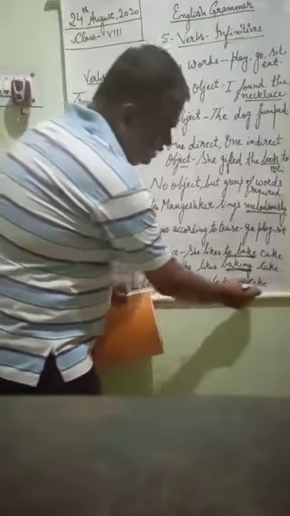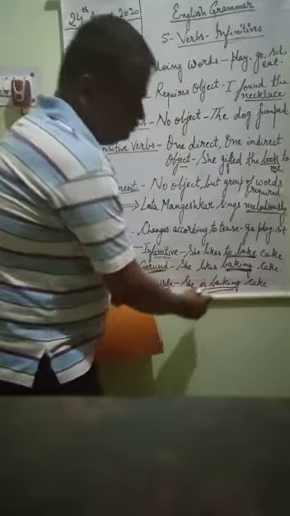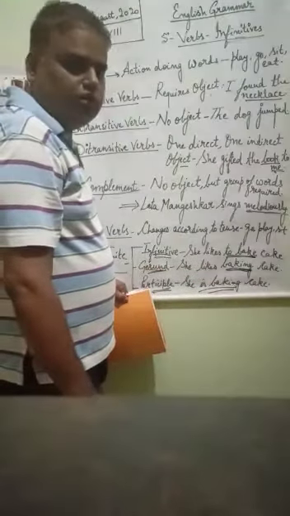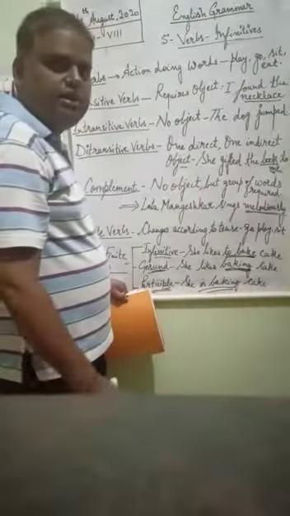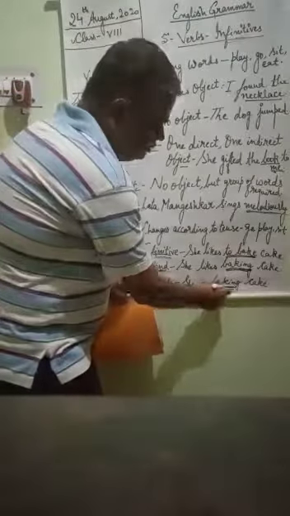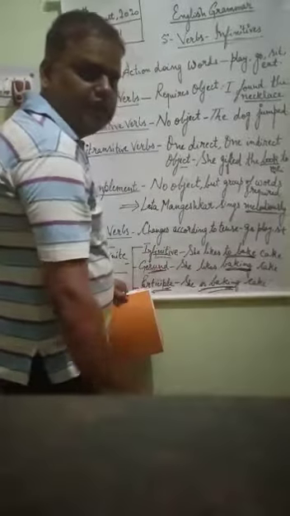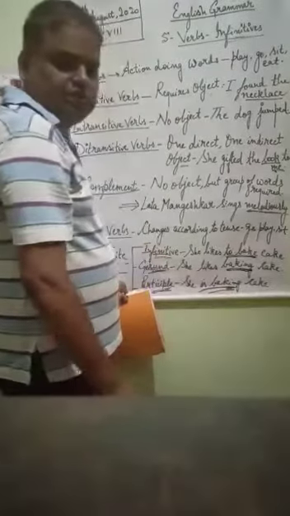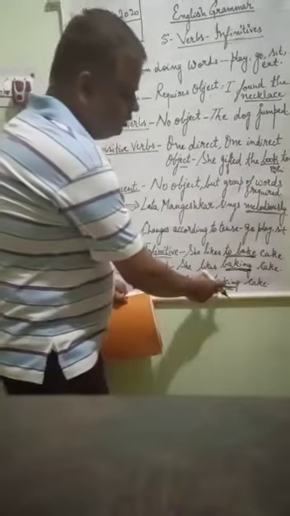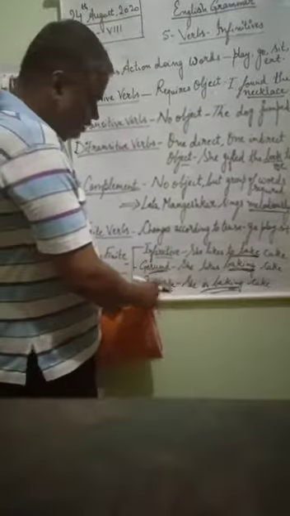Suppose that she is baking cake. Here it is not coming like a noun, but it is coming like a verb. She is baking cake. वो केक बेक कर रही है. She is baking. Is baking is the word here, and ing is added to the verb. It has not come here in a noun form, but it has come in the verb form. That is why it will be participle.